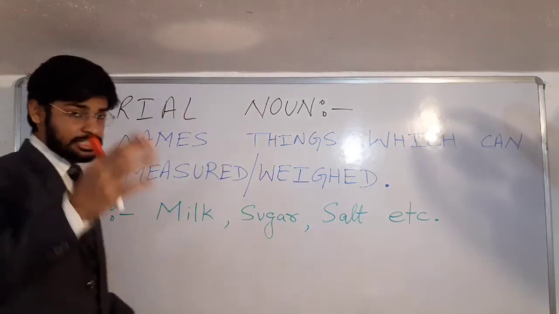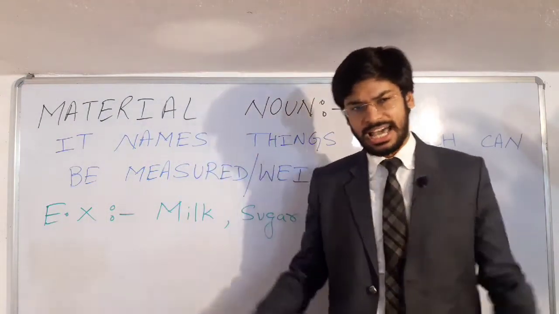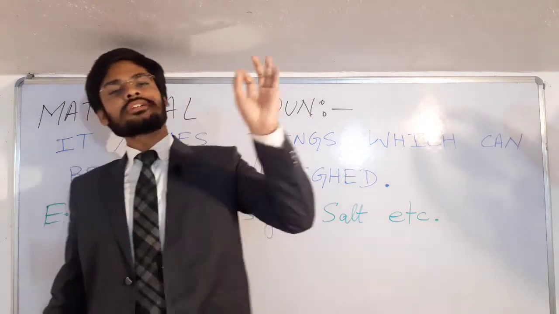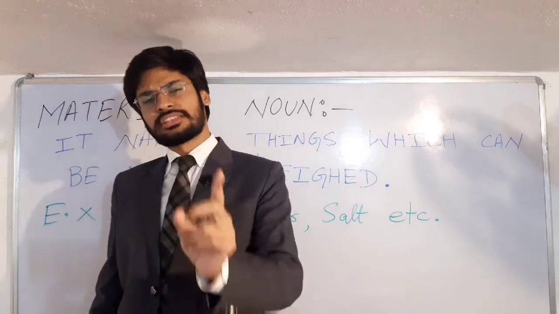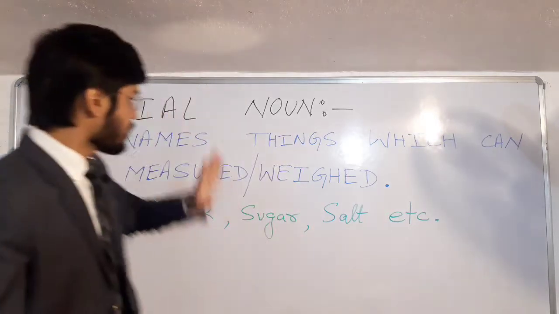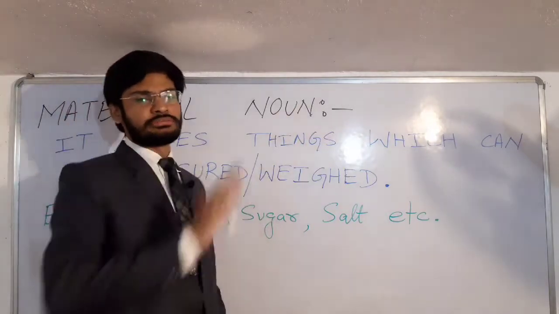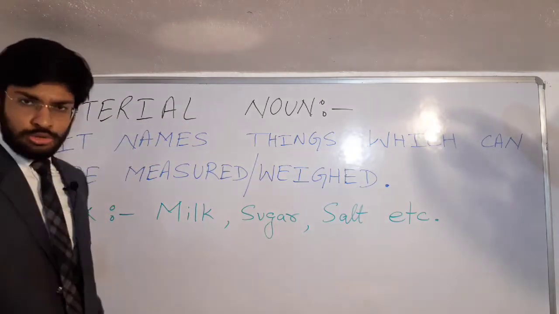Material noun. Now see students, same thing goes with this also. This is also a noun. And as we have earlier learnt that noun names, noun naam deta hai. And same thing goes with material noun also. Material noun also names. तो one thing is common in each and every type of noun, that it names. ये क्या करता है? नाम देता है. So material noun also names.